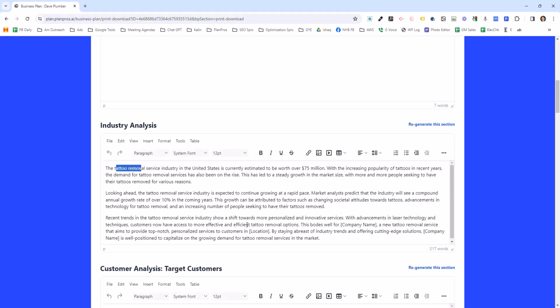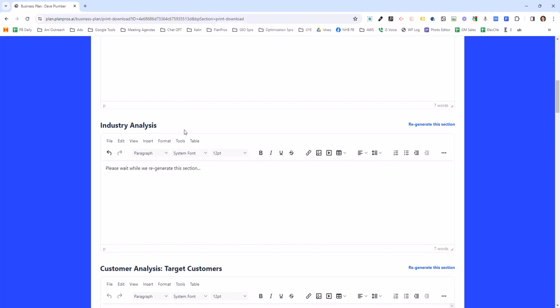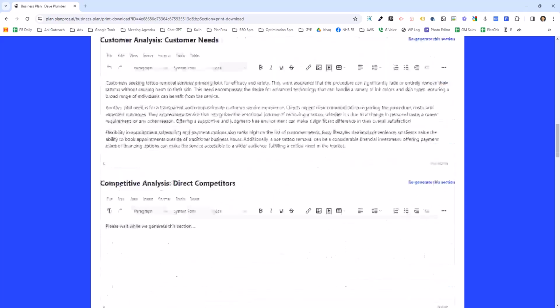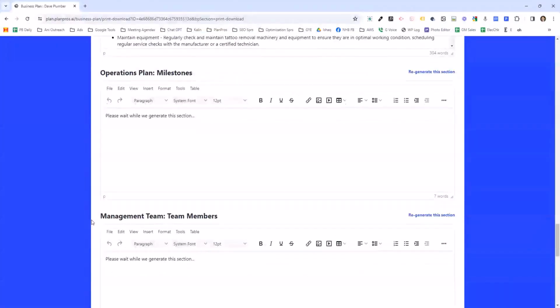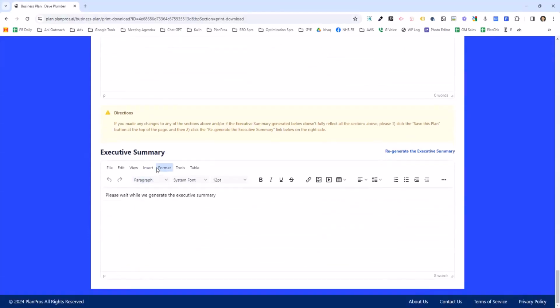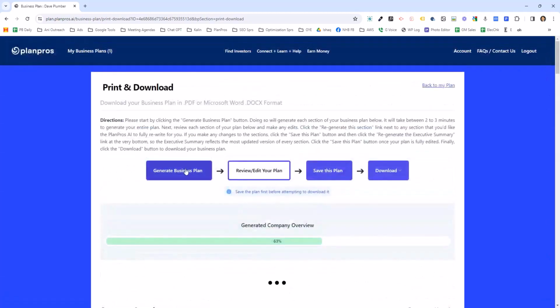If you don't like the way a section generates, simply click regenerate this section. Okay, very straightforward, and it's going to regenerate the section. It already regenerated a lot of these sections here. It takes a couple minutes to generate everything, and at the end, it generates your executive summary. What I like to do is click generate your business plan and wait. You can see here, just wait till it gets to 100%. It's going to take about 2 minutes.